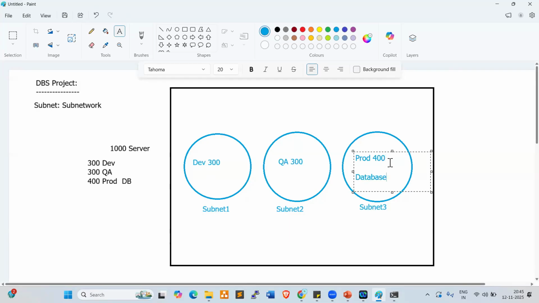For database servers, we should not allow inbound traffic, so to restrict the inbound traffic we need to create subnets. If you create all the servers in the same subnet, they can communicate with each other. For example, in the classroom we are 17 people and we can talk to each other.